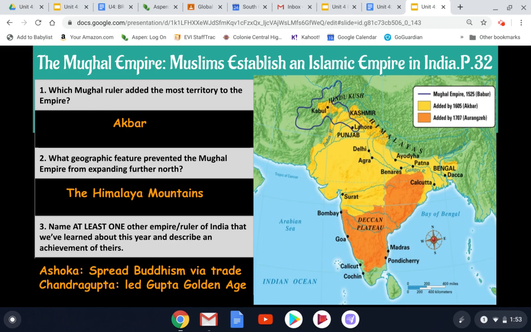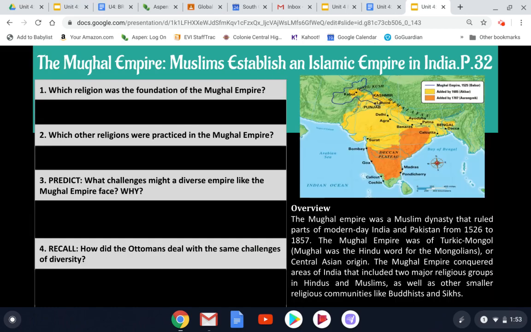If you look a little bit further down our page 32, we have a little bit of information about the religious makeup of India. Read over the overview with me, and then we'll answer the questions together. The Mughal Empire was a Muslim dynasty that ruled parts of modern-day India and Pakistan from 1526 to 1857. The Mughal Empire was of Turkic Mongol, which means Mughal was the Hindu word for the Mongolians. It was of Turkic Mongol or Central Asian origin.